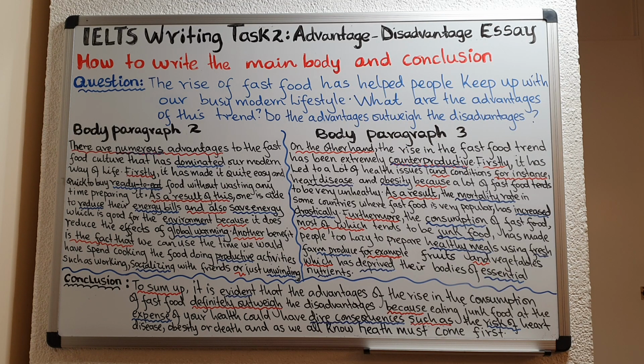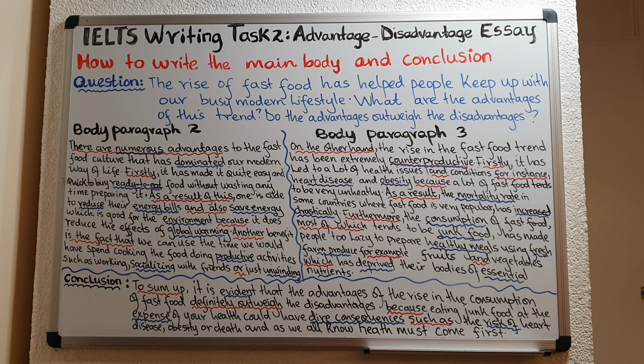Firstly, as a result of, another benefit, okay? And remember to elaborate your points. Ensure that you elaborate all your points. In body paragraph 2, you can have a total of 3 points. You can have your topic sentence, and then after that you have 3 points. But ensure that you elaborate your points, okay?